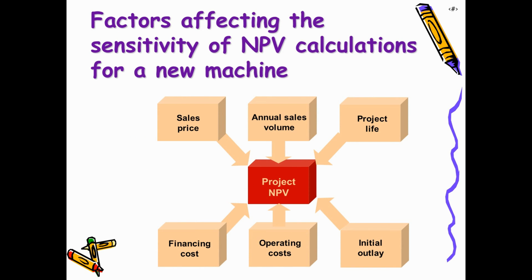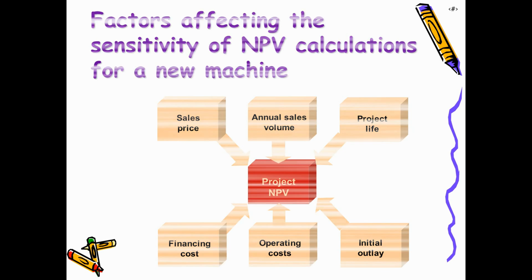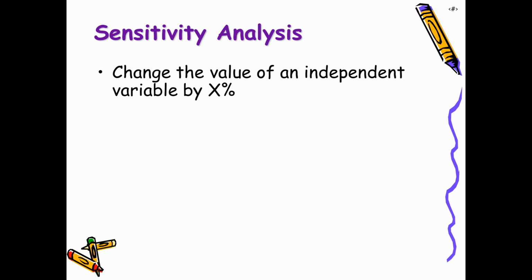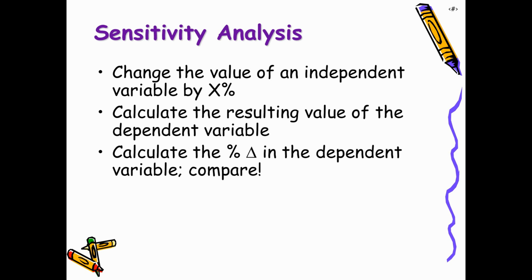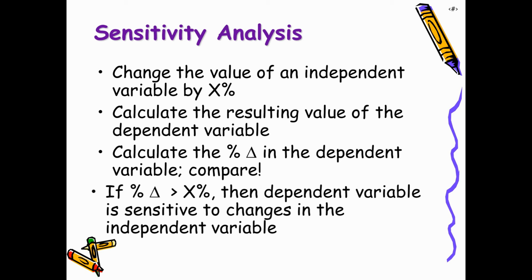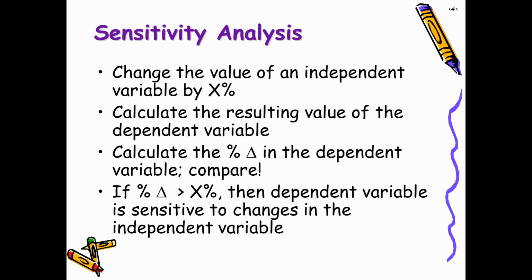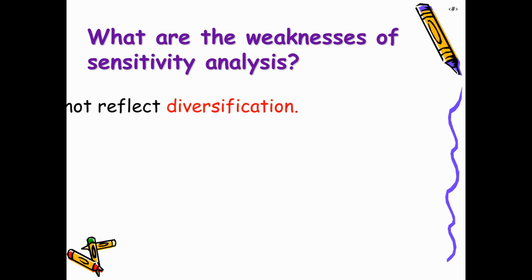Now, what are the factors that can affect the project NPV in terms of inflows and outflows, to which a project can be more sensitive? It can be sales price, annual sales volume, project life, financing cost, operating cost, initial outlay of the project. So say the value of an independent variable changes by X percentage. Then we calculate how much change happens in the dependent variable and compare the percentage change. If the percentage change in the dependent variable is more than the percentage change in the independent variable, that means the project is more sensitive to that variable.